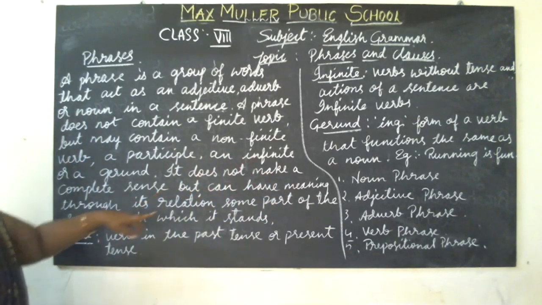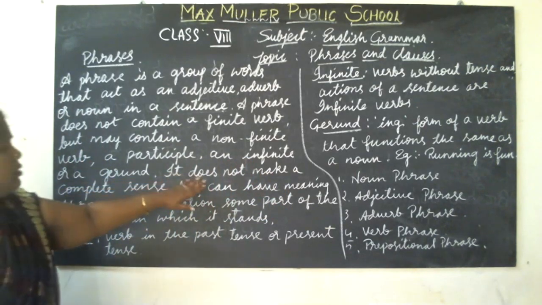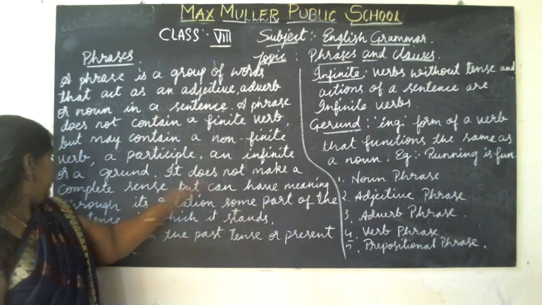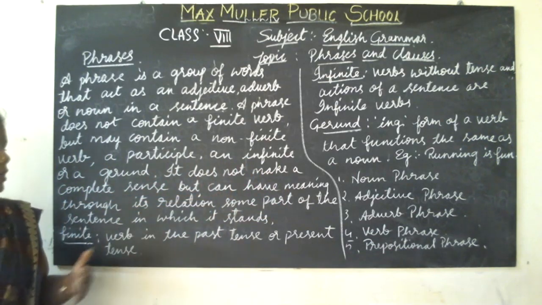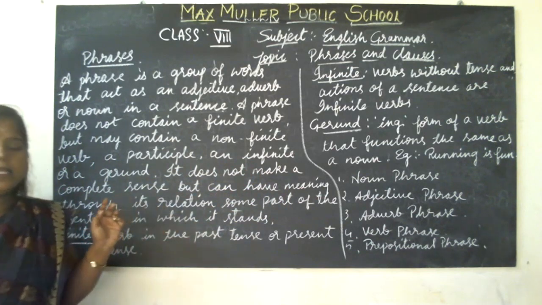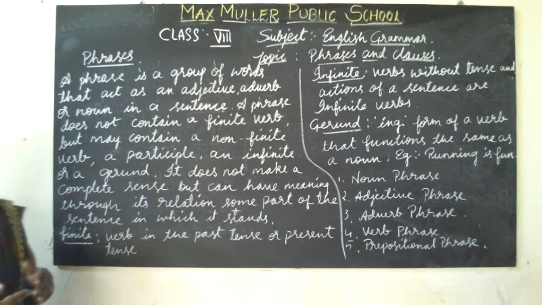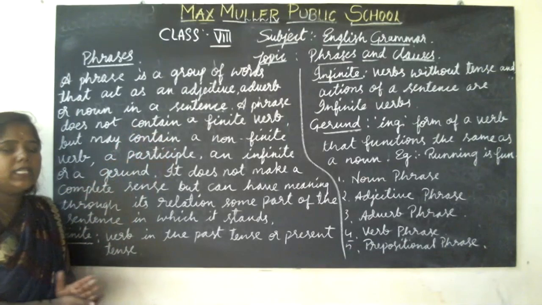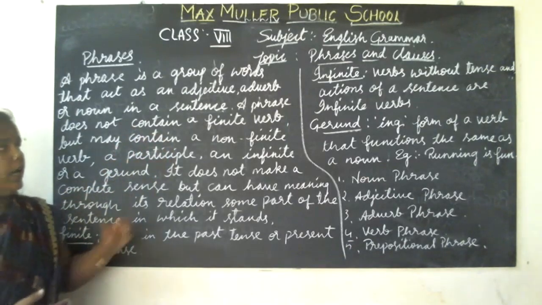The next one does not make complete sense, but can have meaning through its relation to some part of the sentence in which it stands. Once again, let me explain finite, infinite, and gerund.